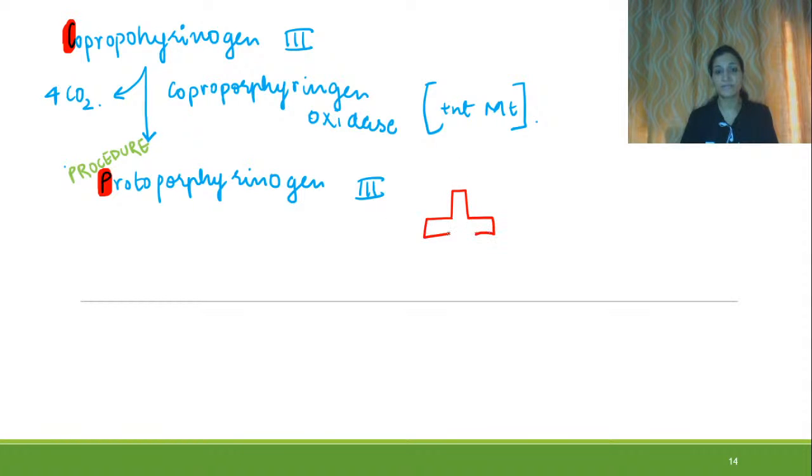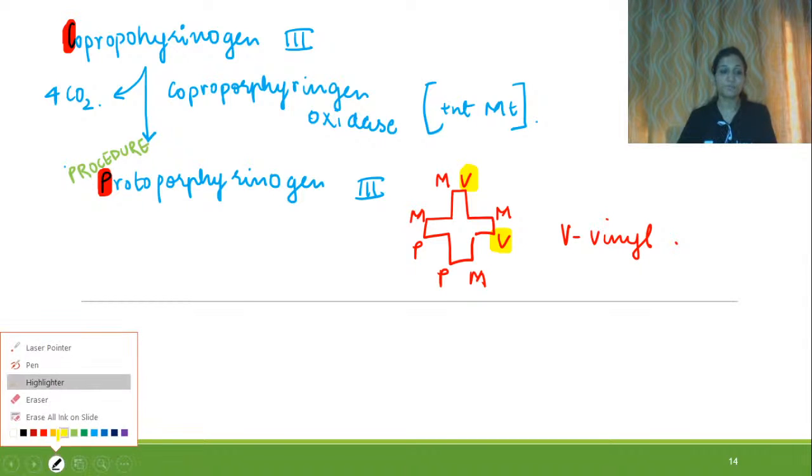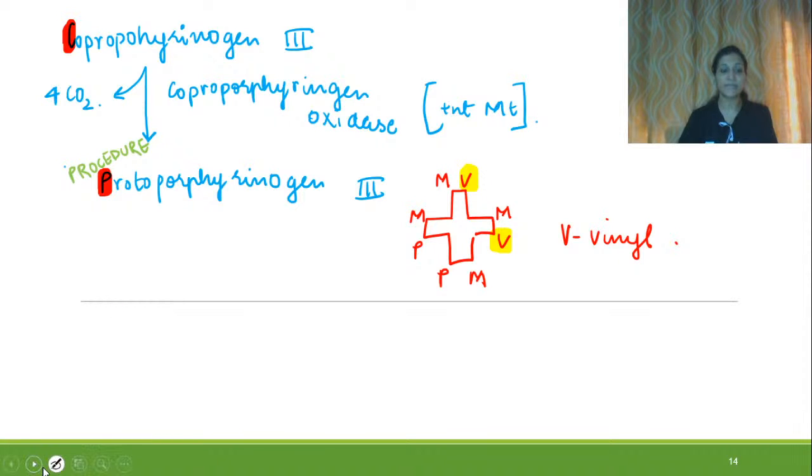Let us draw the structure of protoporphyrinogen also. The structure will be like this. If coproporphyrinogen is MP, MP, MP, PM, then here it will be MV, MV, MP and PM. Two of the propyl groups will get converted into vinyl. V is for vinyl. Only in two places it will be vinyl group, because the propyl group will change into vinyl group. I hope you people are understanding. Please write in the comment box if you are understanding the process well.